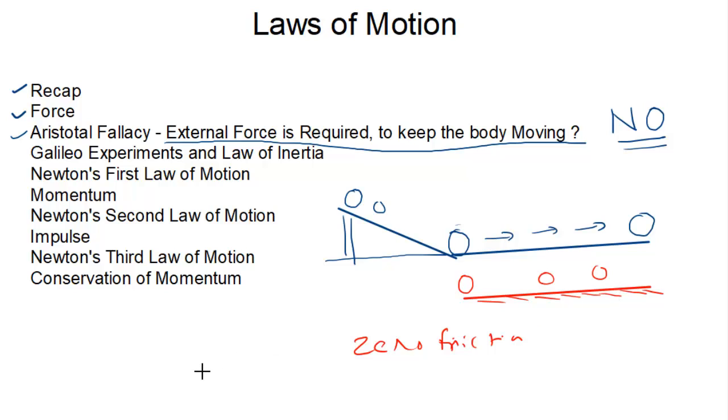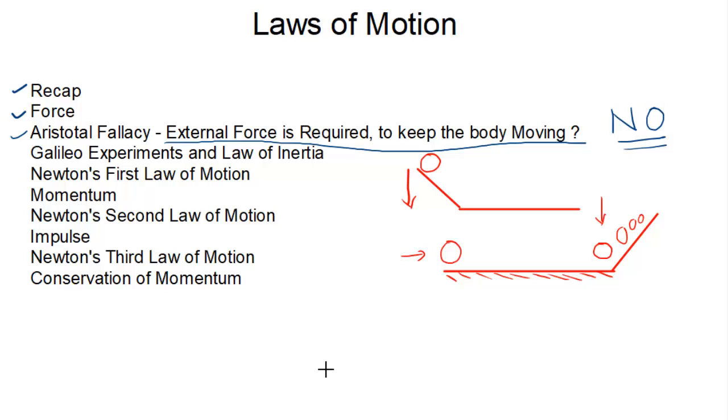In the second experiment he performed, he took both slanting surfaces and one horizontal smooth surface, and he rolled the ball, and after some time the ball will reach this position.